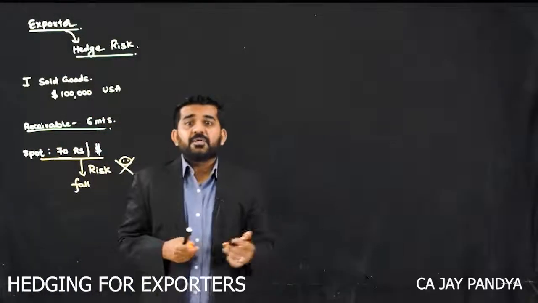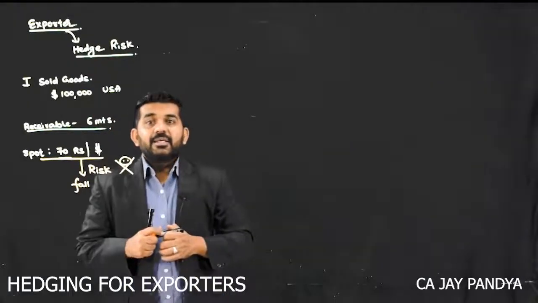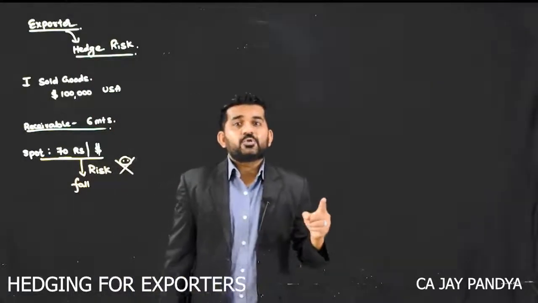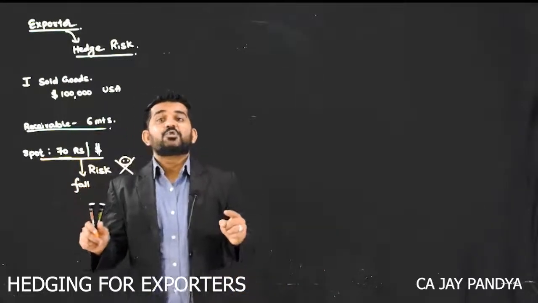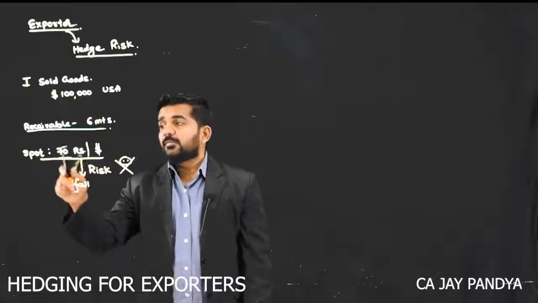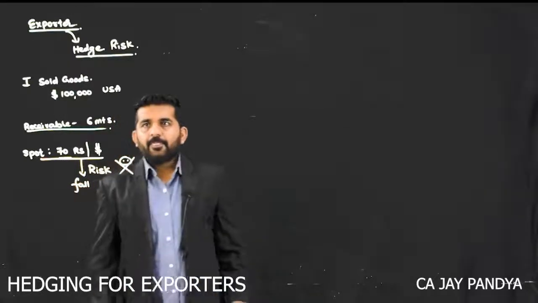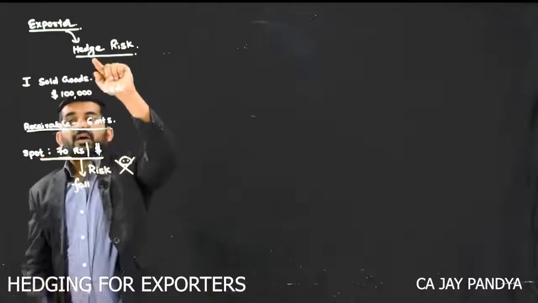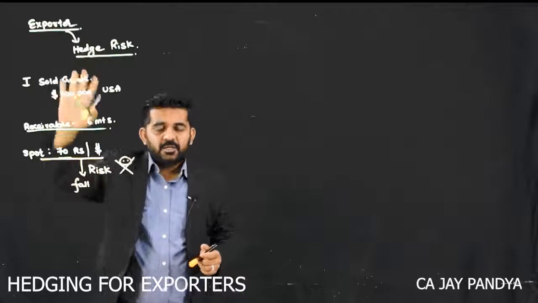See, in extreme cases, if this price after 6 months becomes 60, instead of 70 lakhs rupees in Indian currency, I will be getting only 60 lakhs rupees if the market price becomes 60. So there is a risk which I can nullify, I can hedge, I can reduce.